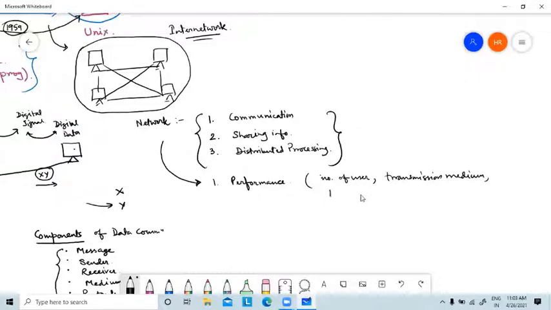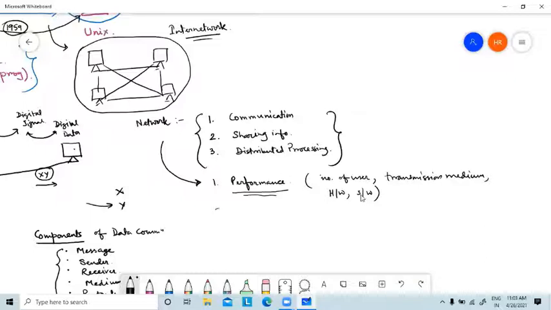Then you have to check what different hardware it is using, and what different software it is using. Based on these things, the number of users, the transmission media, hardware, and software, we can decide the performance of the network.